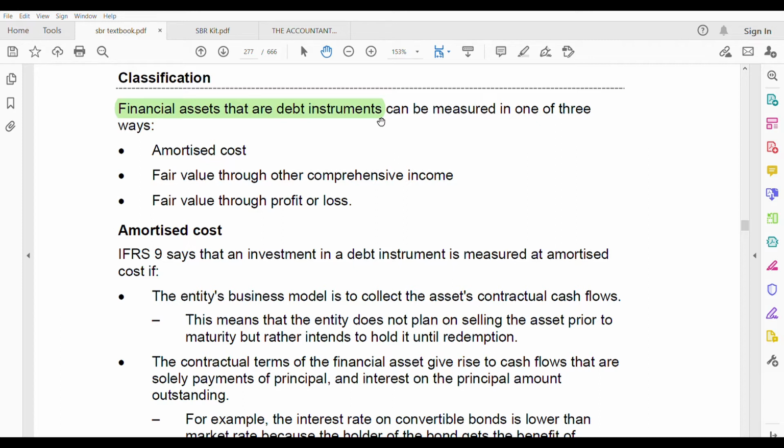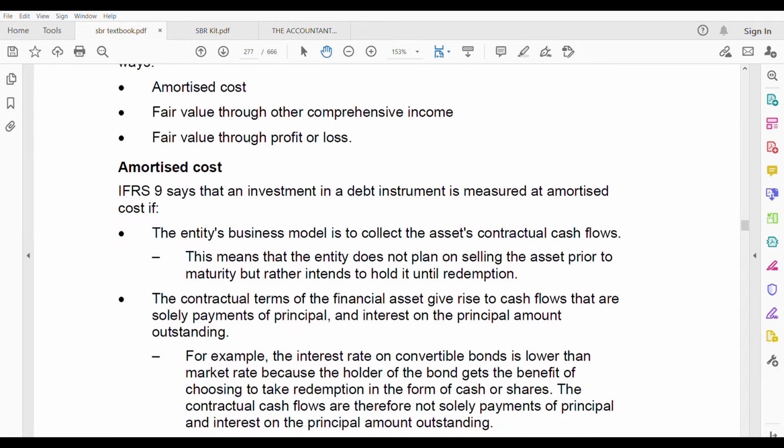You are having a bond, it's your financial asset now. So IFRS says that an investment in a debt instrument is measured at amortized cost if these two things are there. That means the bond, you are measuring your bond at amortized cost. One is you have to check the business model. That is always the starting point, even in your exam, in the scenario you need to see what the business model of that company is.